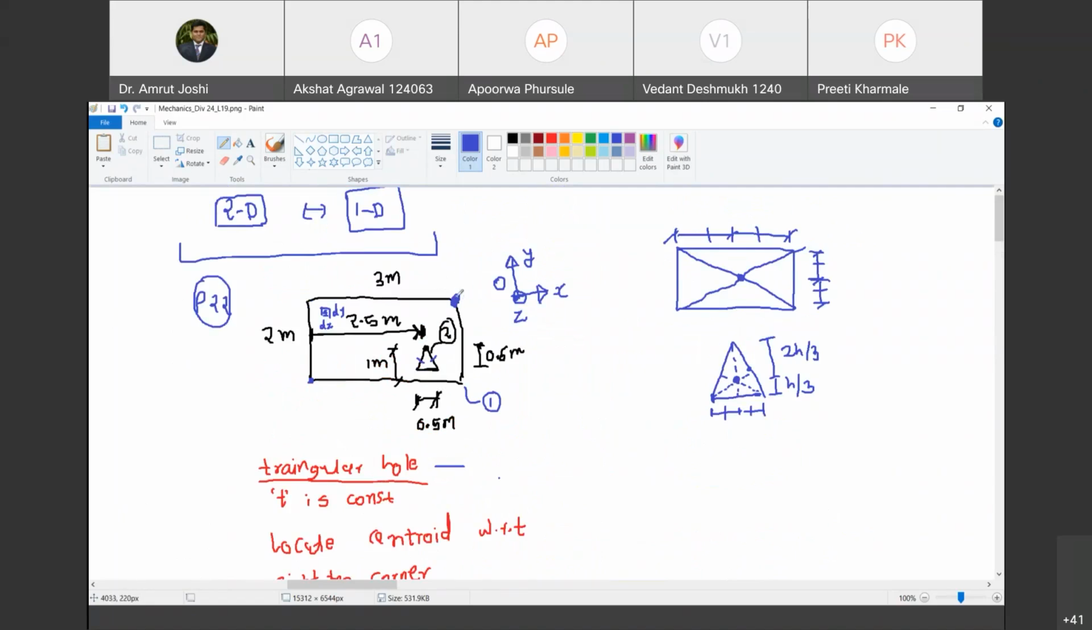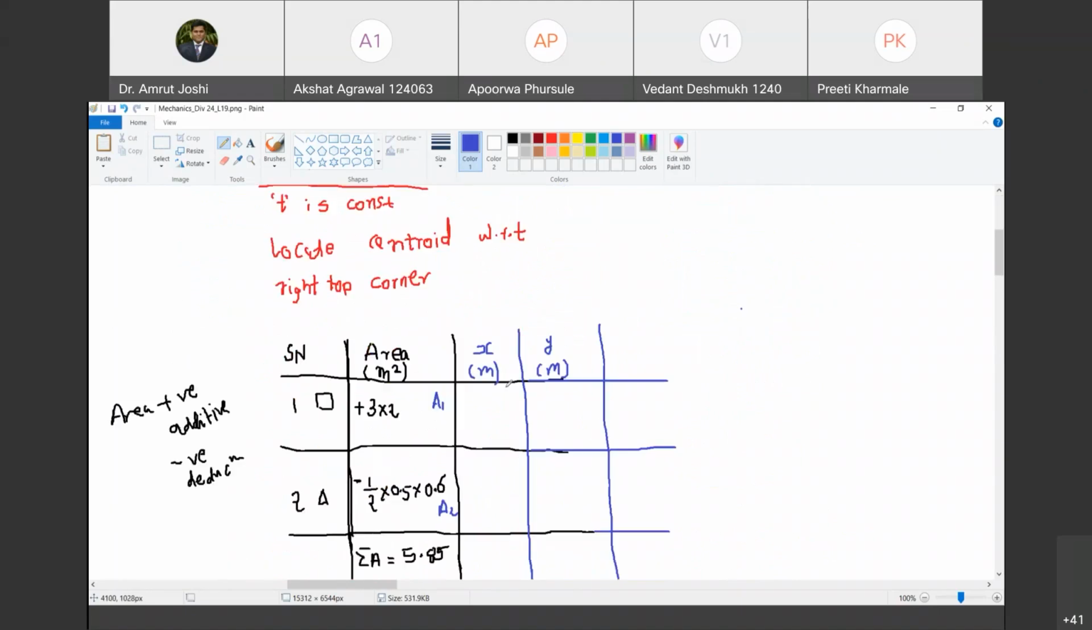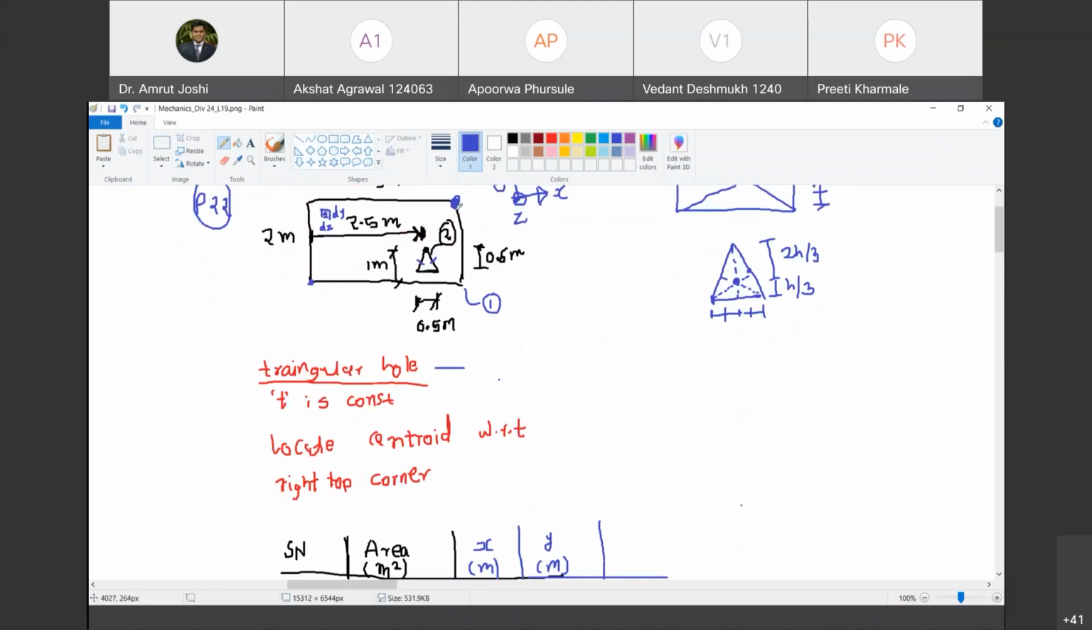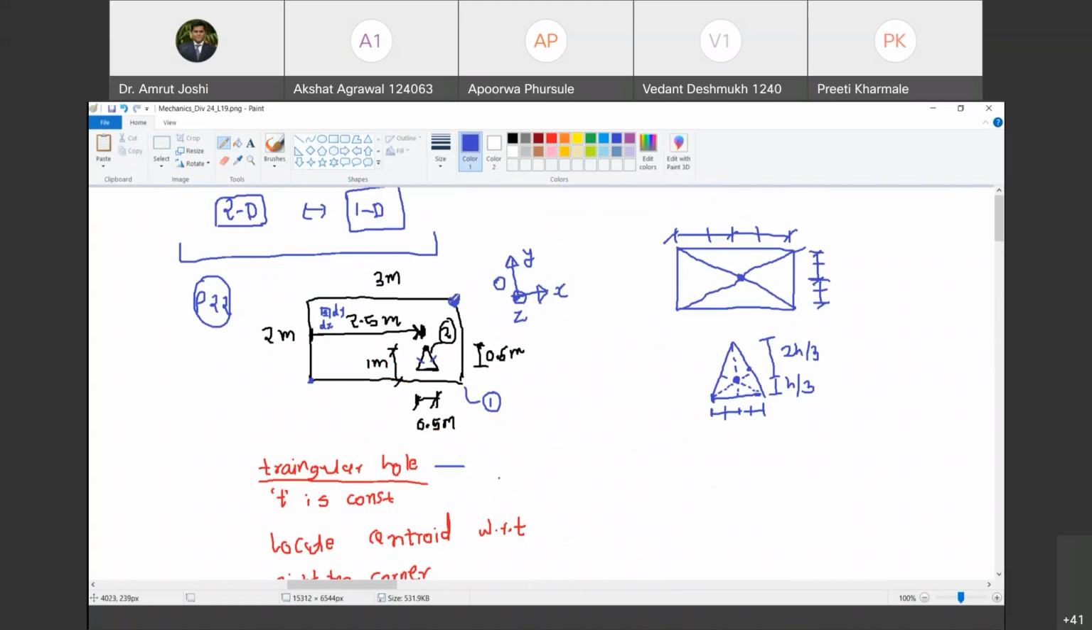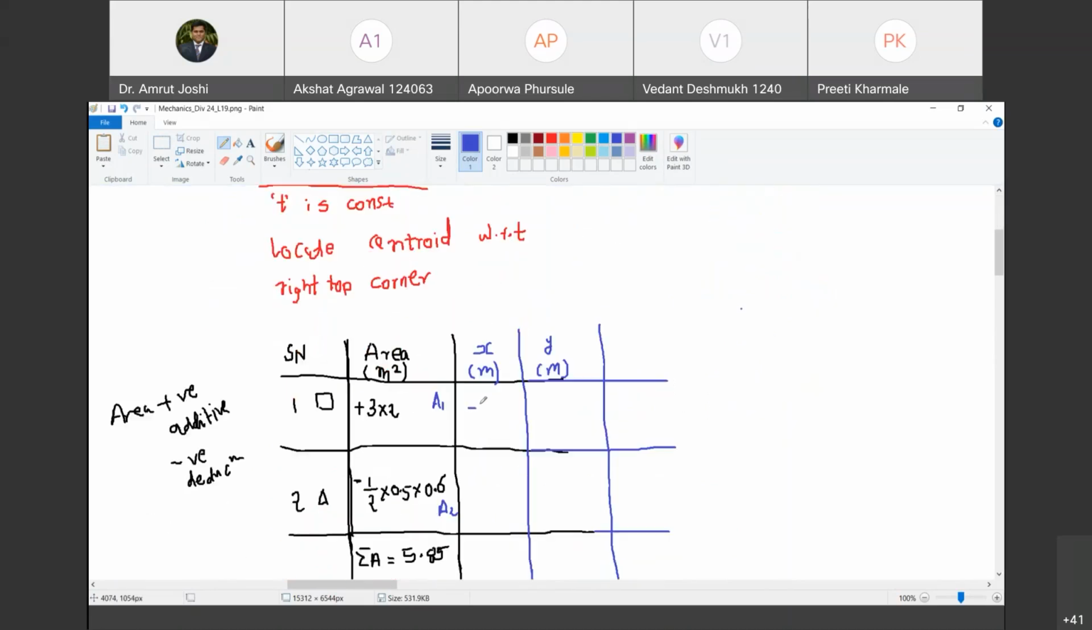Okay. So what is x1? Can you tell me? The first area is a rectangular one. So where is its centroid from O? It will be at the point of intersection of the two diagonals of the rectangle. So what is this distance, the distance of this centroid along x? How much is this distance? Sir, will it be 1.5? Yes. But as it is in the negative direction along x from O, I am going to call it minus 1.5.